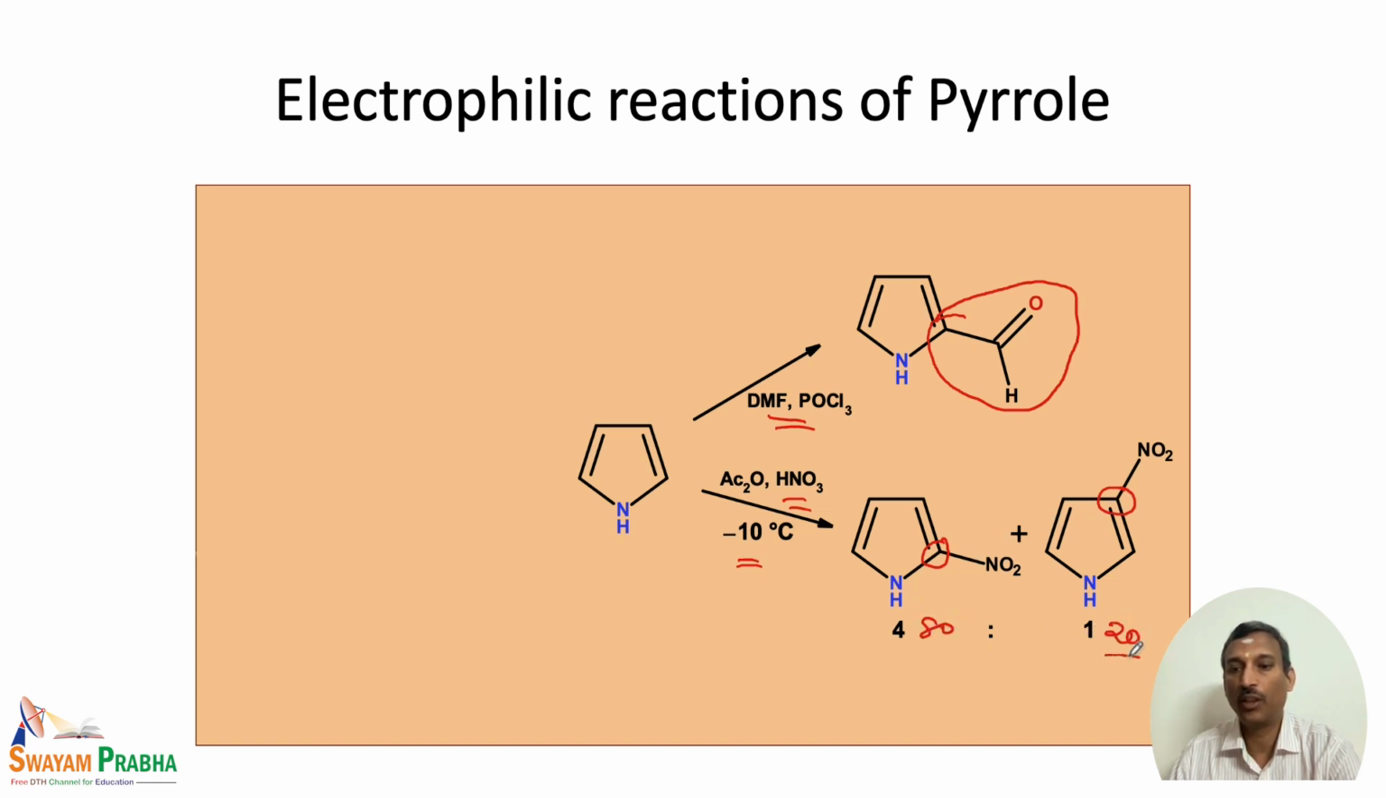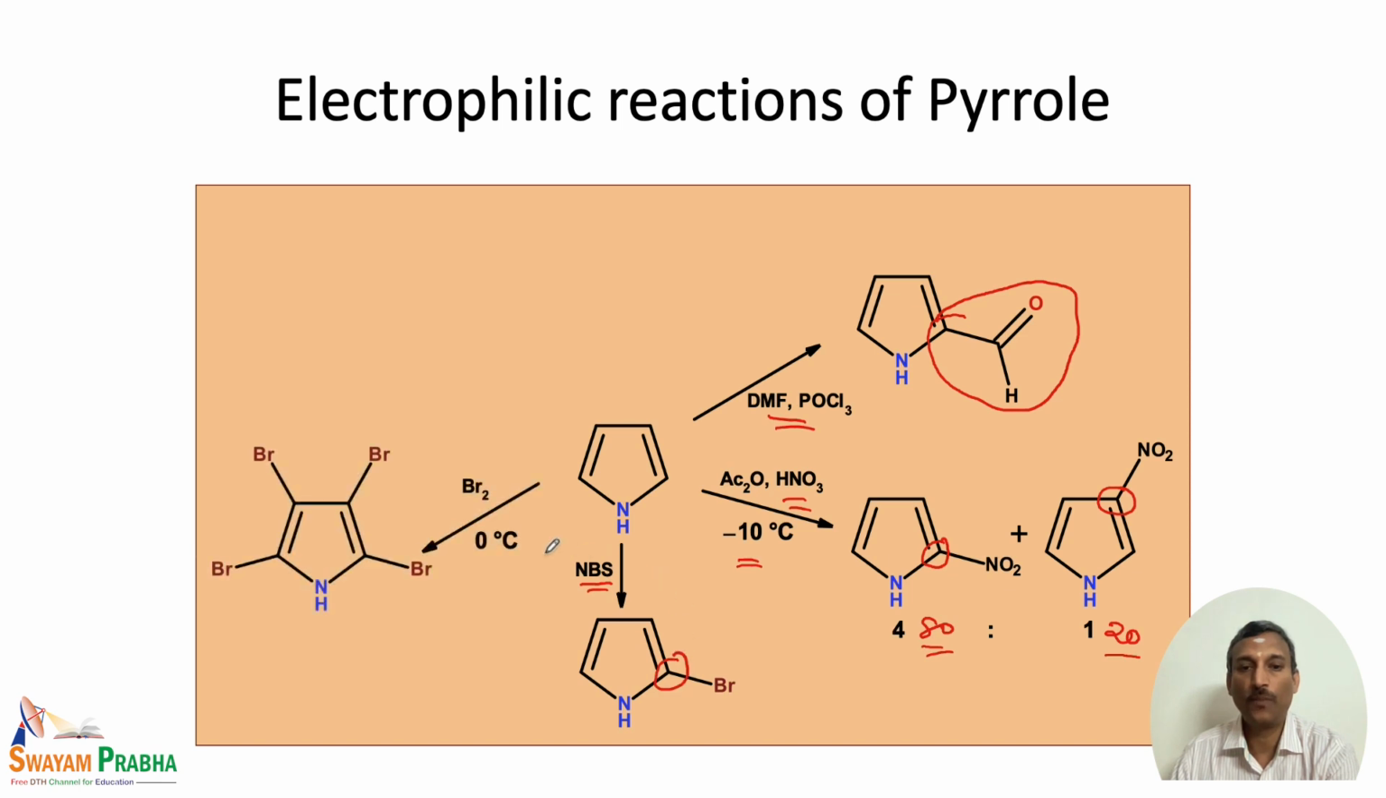So, this is another reaction in which 2 and 3 substitutions, that is the nitration, take place on pyrrole, and treatment with NBS actually gives the 2-bromo substitution. Treatment with bromine at 0 degrees actually gives a tetrabromo derivative. This is what we have seen. The polybromination actually happens in these kinds of systems.